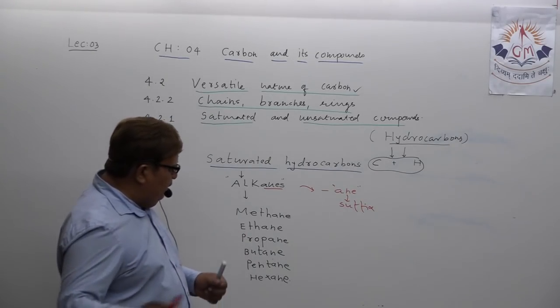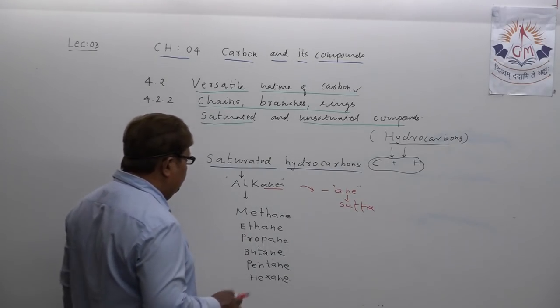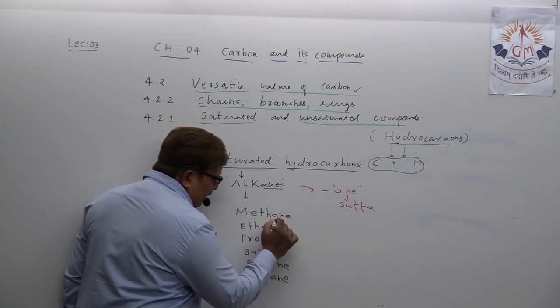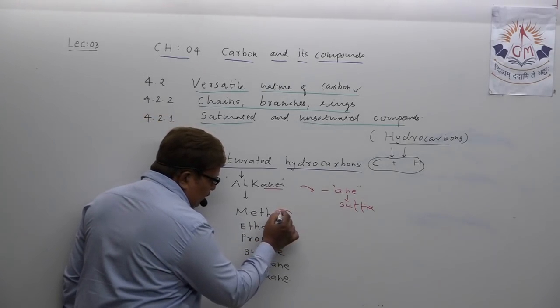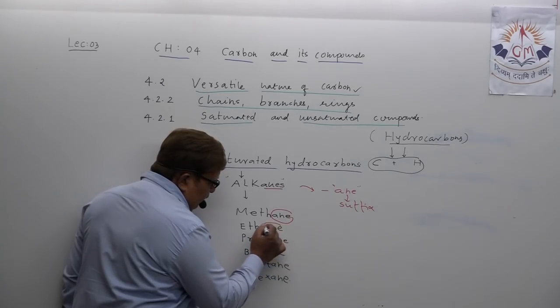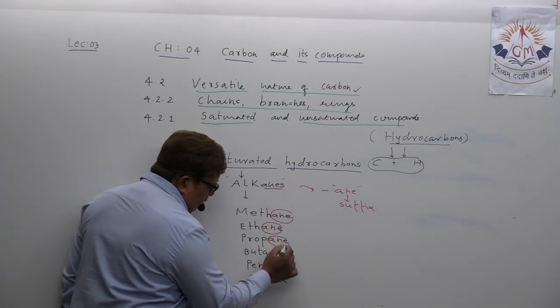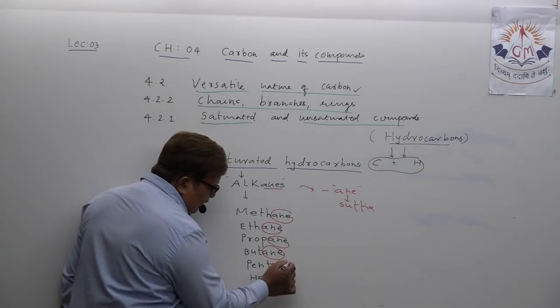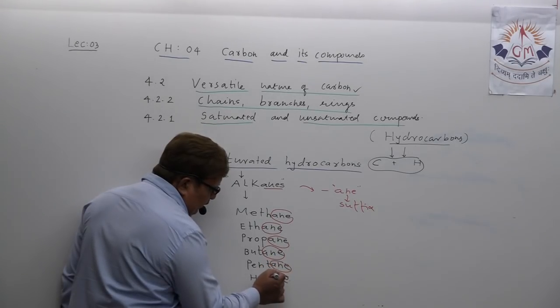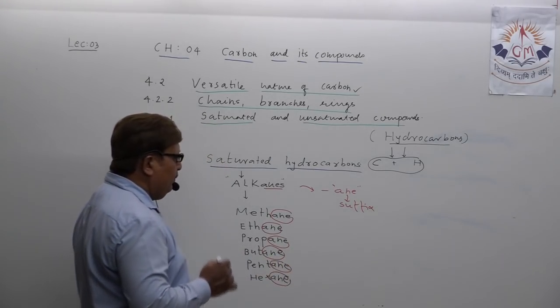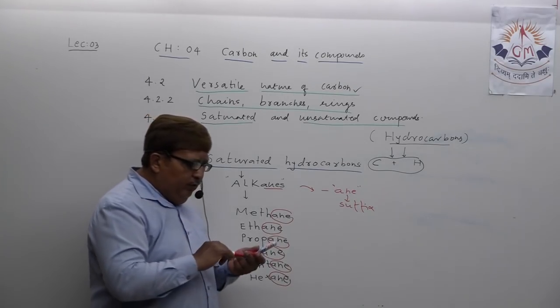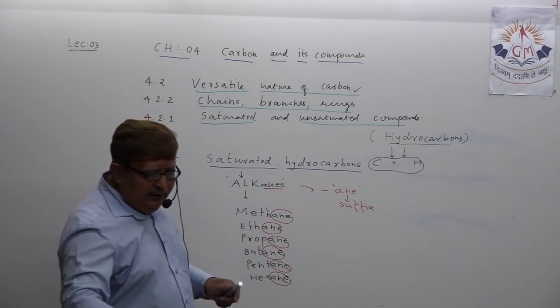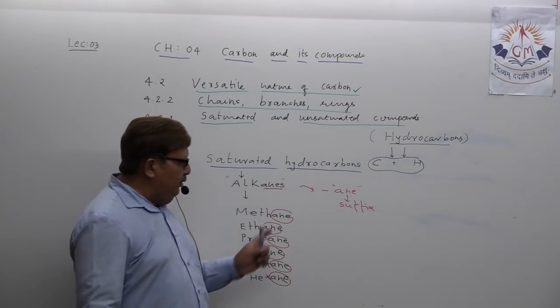Just note down, my dear student, when you speak the names of all alkanes, you see suffix ane everywhere, which means names of all alkanes end with ane suffix. Two properties of alkane should be clear in your mind.